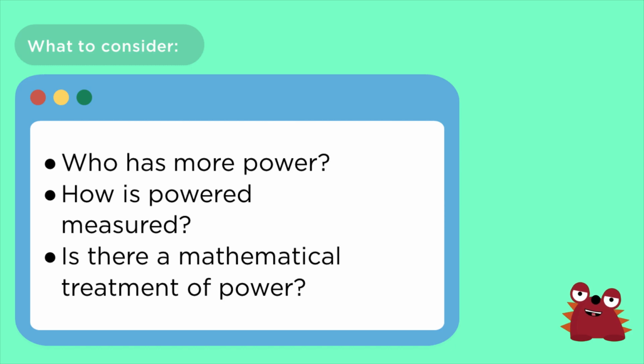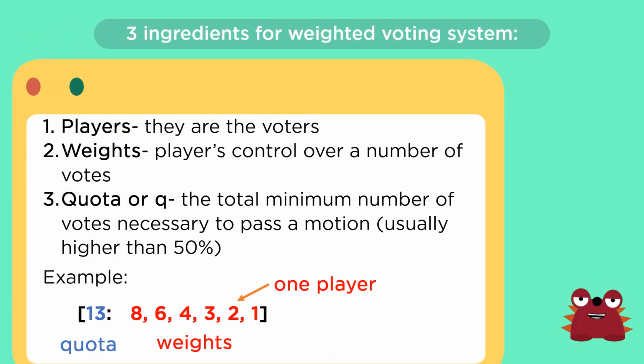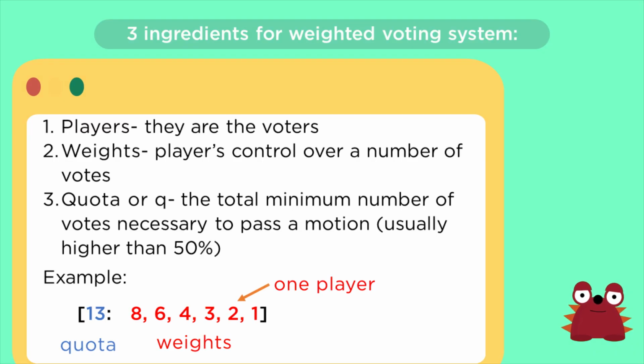Next, when we also say weighted voting system, there are three ingredients. One of the ingredients is the players, which are the voters of a votation. Next, we have the weights, which is the players' control over a number of votes, and then the quota, which could be represented by Q, which is the total minimum number of votes necessary to pass a motion. Ito yung number of votes na dapat ma-reach in order for a person or a proposition to win the votation, which is usually higher than 50%.